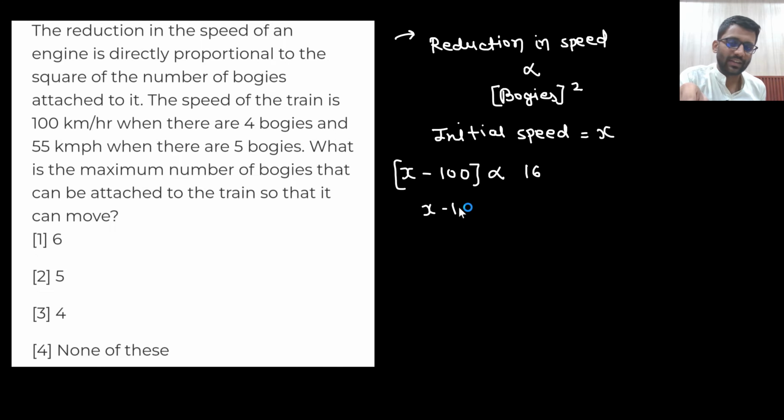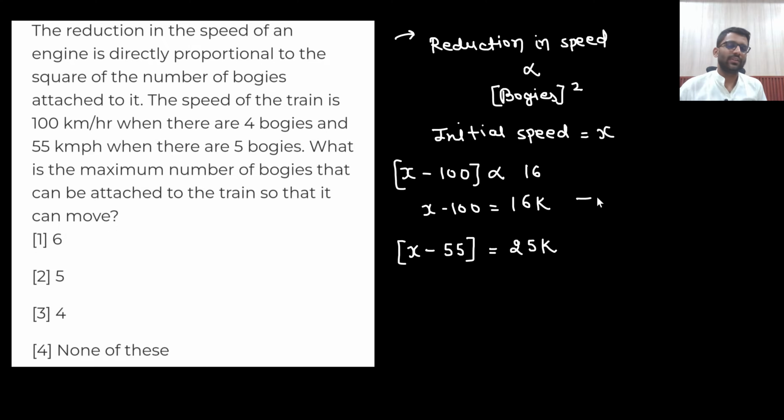So x minus 100 is 16k. Now if the speed has become 55 kmph, that means from x to 55 kmph, then when there are 5 bogies, x minus 55 is equal to 25k.